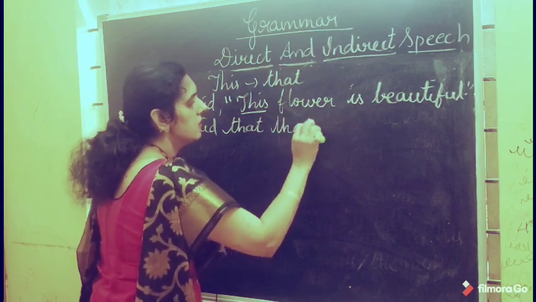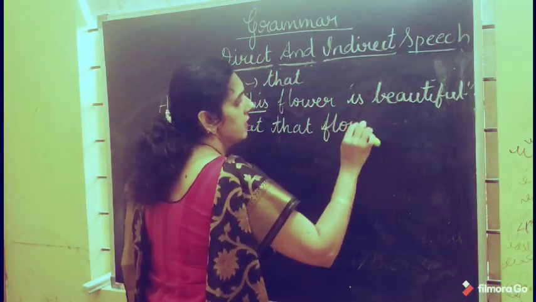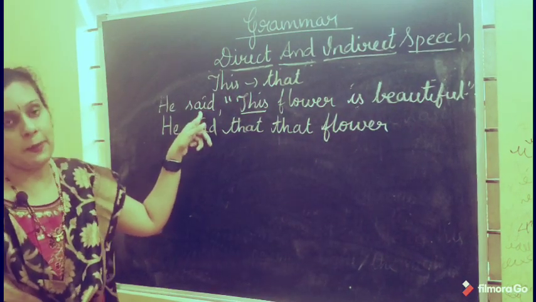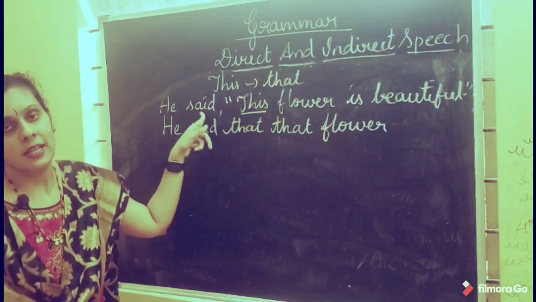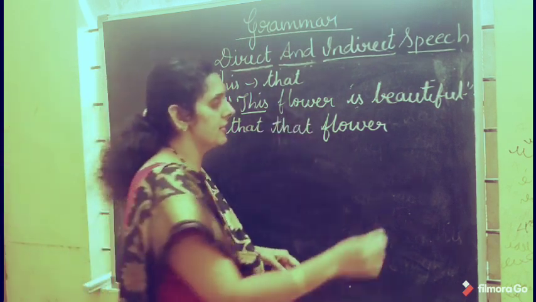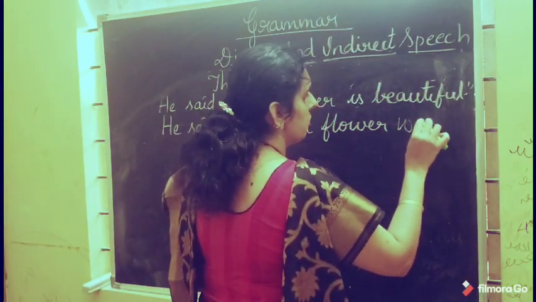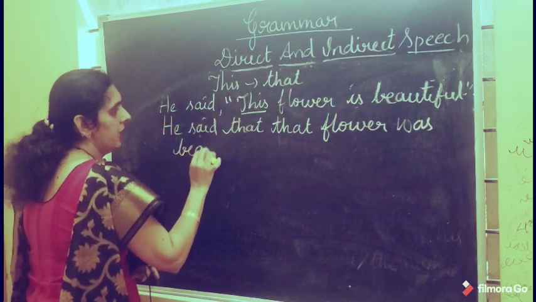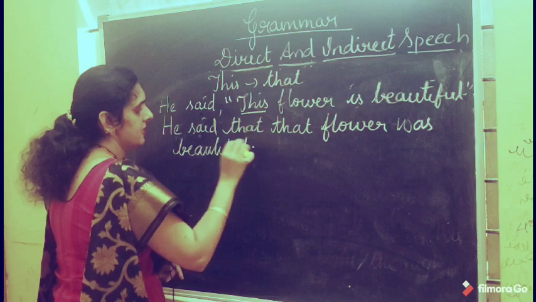So you get that flower. Is is simple present tense, and the reporting verb said is in the past tense, so it becomes was beautiful.